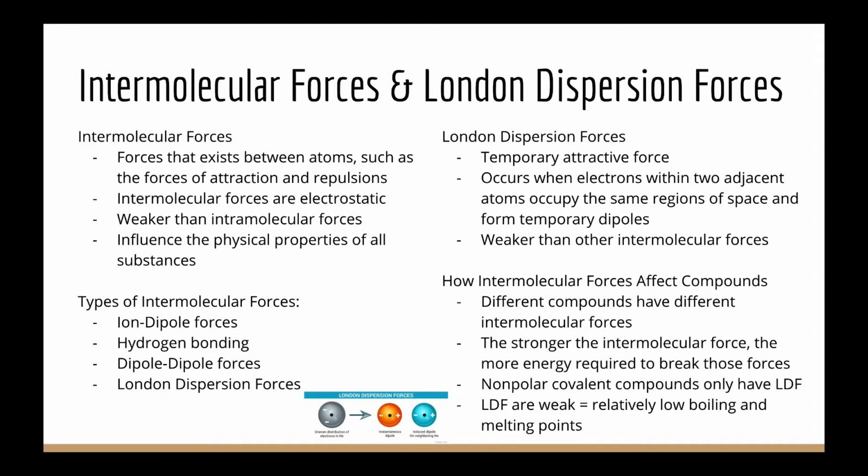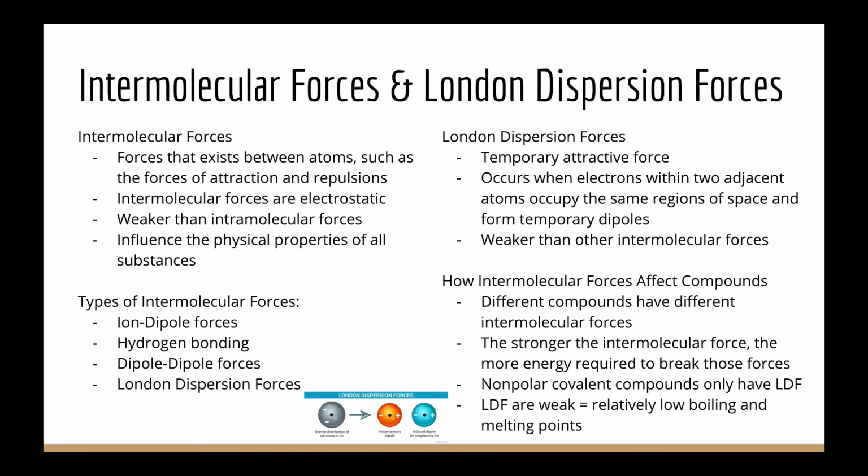Intermolecular forces also have great influence over the physical properties of all substances. There are also various types of intermolecular forces. In order from strongest to weakest, they are ion-dipole forces, hydrogen bonding, dipole-dipole forces, and London dispersion forces. First, we will be discussing the weakest of them all, London dispersion forces.